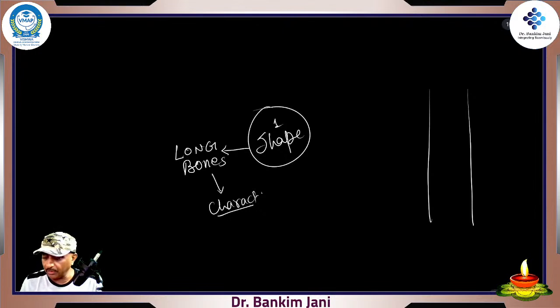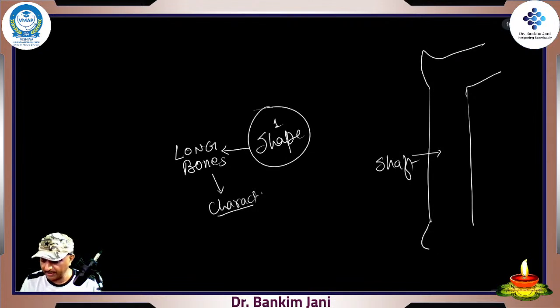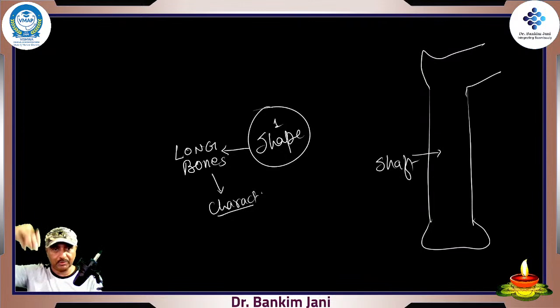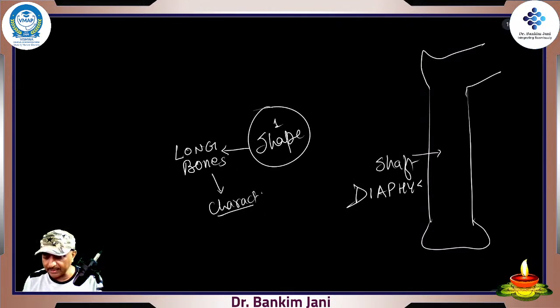So over here, this is what is called the shaft, right? And these are the ends. Now bones will grow at both the ends. So this shaft is also called, remember a new word, diaphysis.